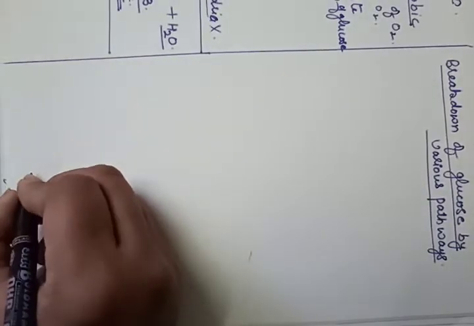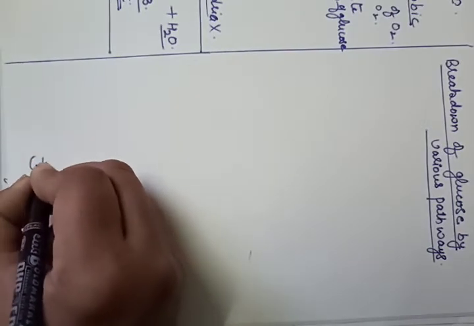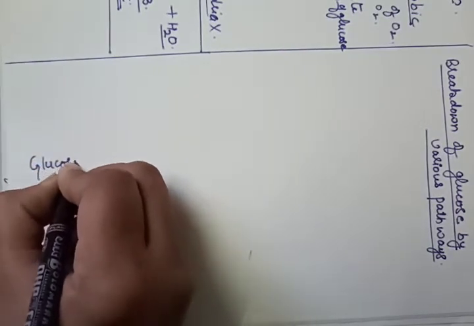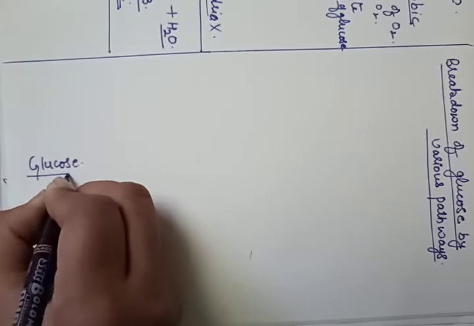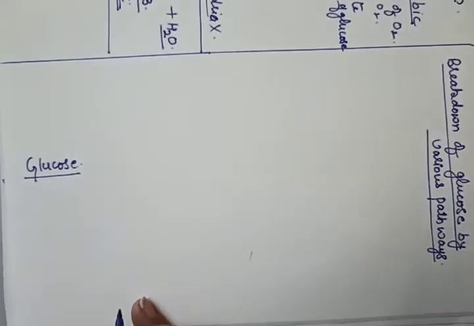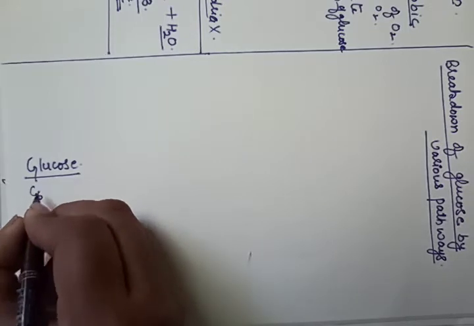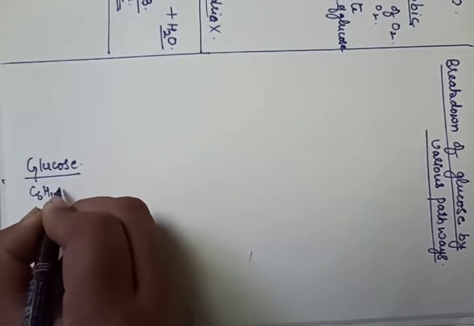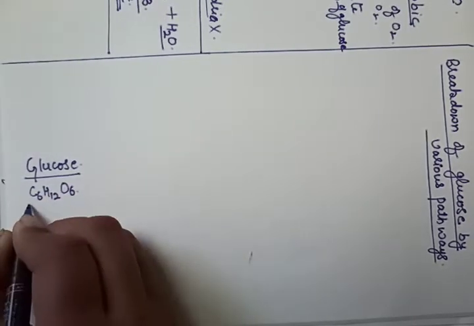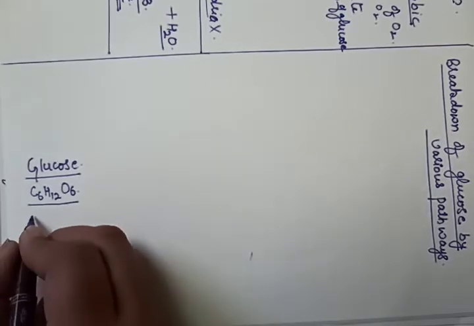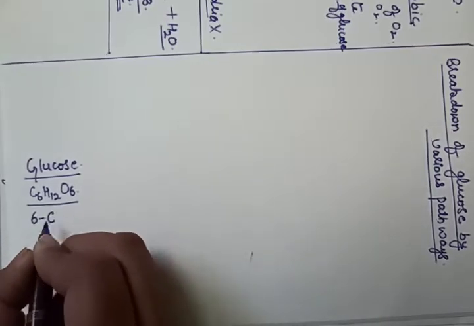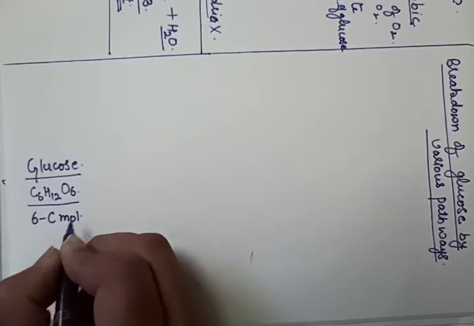Now what happens? See, this is glucose, it's a substrate. It is C6H12O6. It is a 6 carbon molecule.